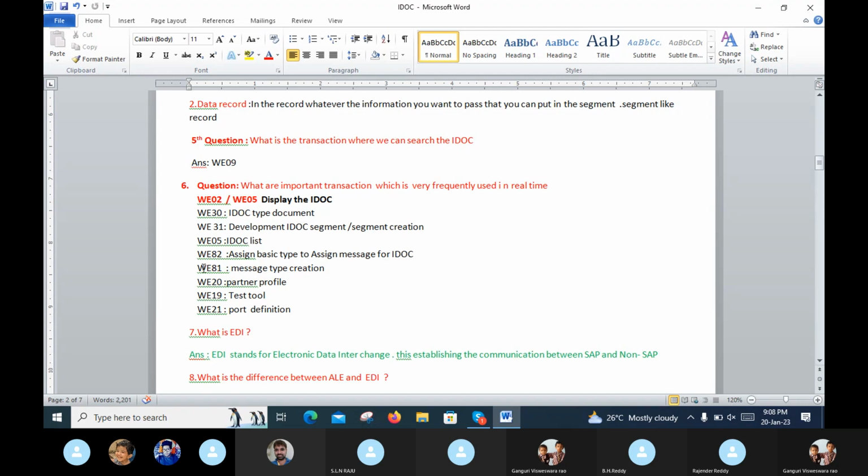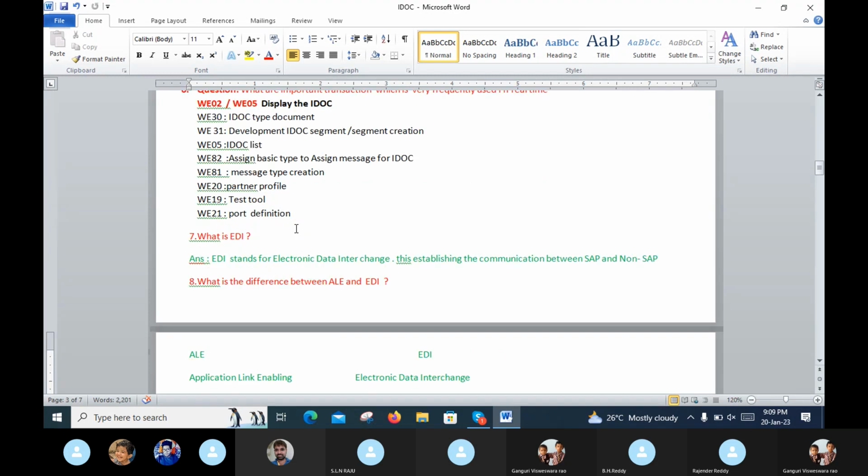WE05, IDOC list. WE82, assign the basic type and assign message for IDOC. WE81, message type creation. WE20, partner profile. WE19, testing tool. WE21, port definition. So these are very frequently used in real-time scenarios in IDOC. This is the sixth question.